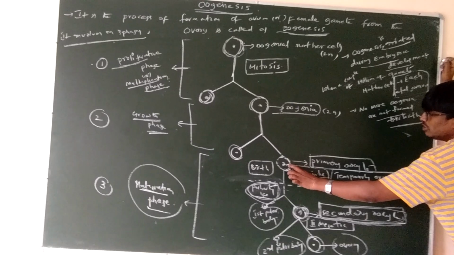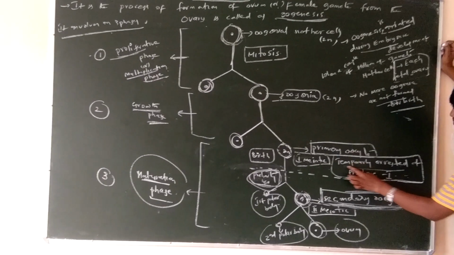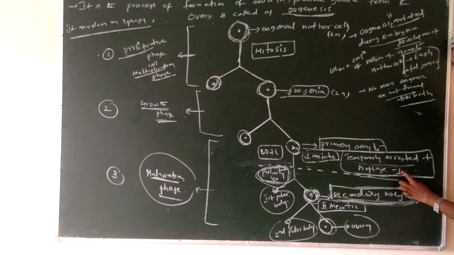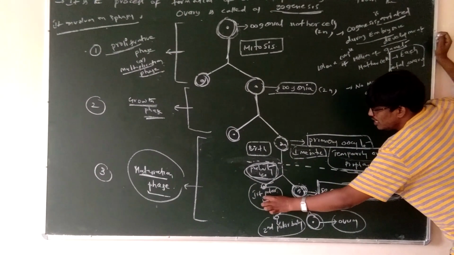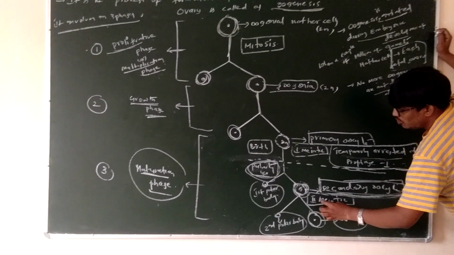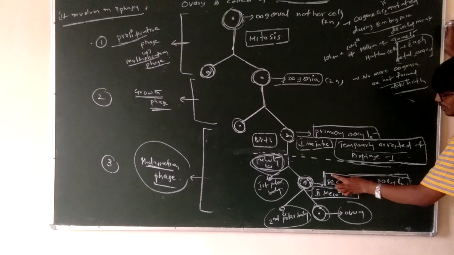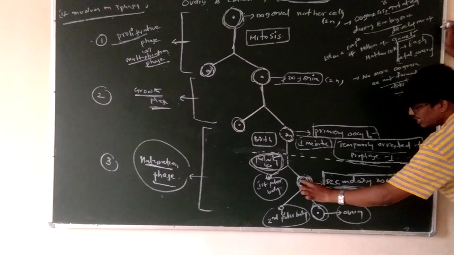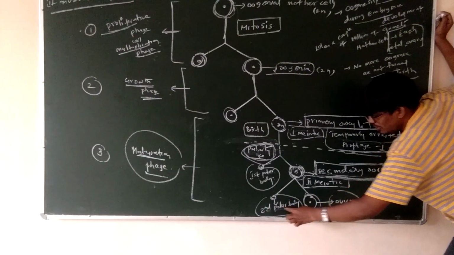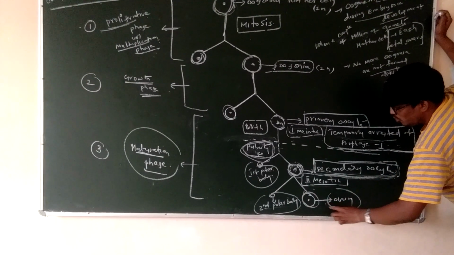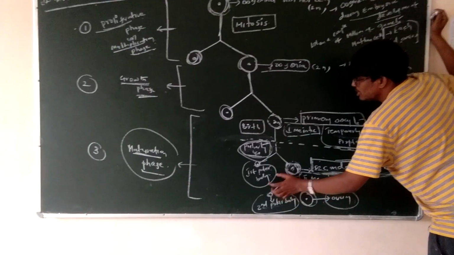The primary oocyte undergoes first meiotic division and produces the secondary oocyte, but this stage is temporarily arrested at prophase 1 and completed at the puberty stage, forming a smaller cell called the first polar body. The large cell is called the secondary oocyte. The secondary oocyte undergoes second meiotic division and produces a smaller cell called the second polar body and a large cell called the ovum. The first and second polar bodies degenerate during the oogenesis process.